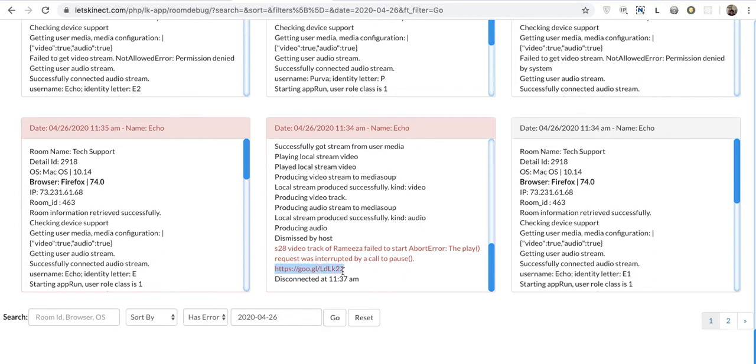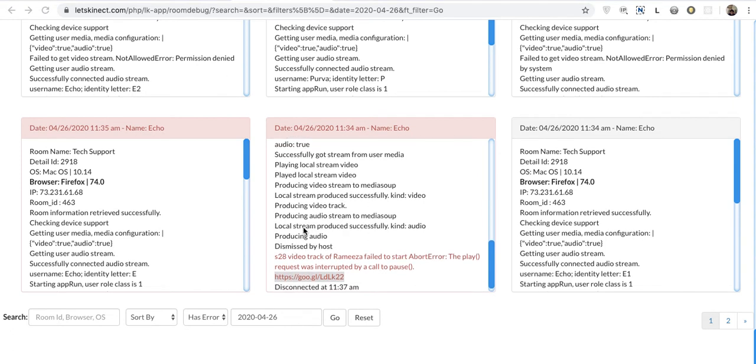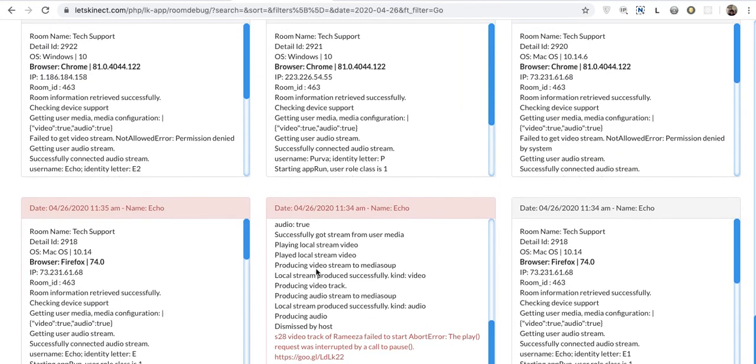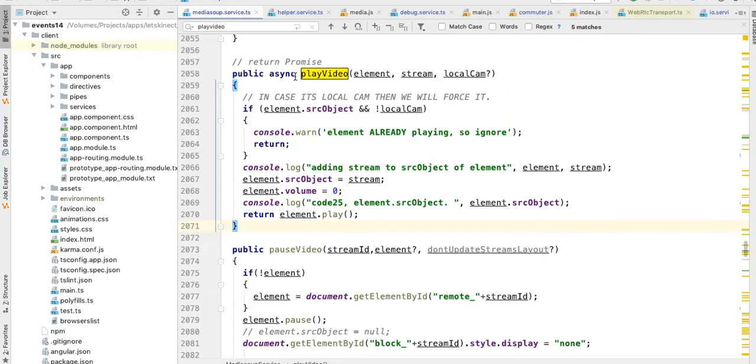I have studied that, and it's saying that you tried to start the video, and then for any reason it stopped. One way to reproduce this error is just how it is displayed here: as soon as the user started producing audio, the host dismissed him. So this was the error: the play call was made and it wasn't played, and the pause call was made at that time. There are one or two scenarios where this can happen, and if this happens, we can show a fallback option of a play button.